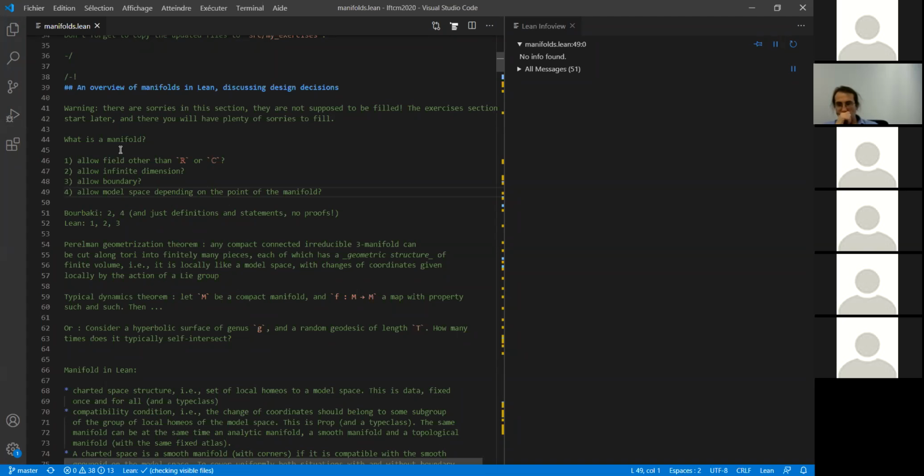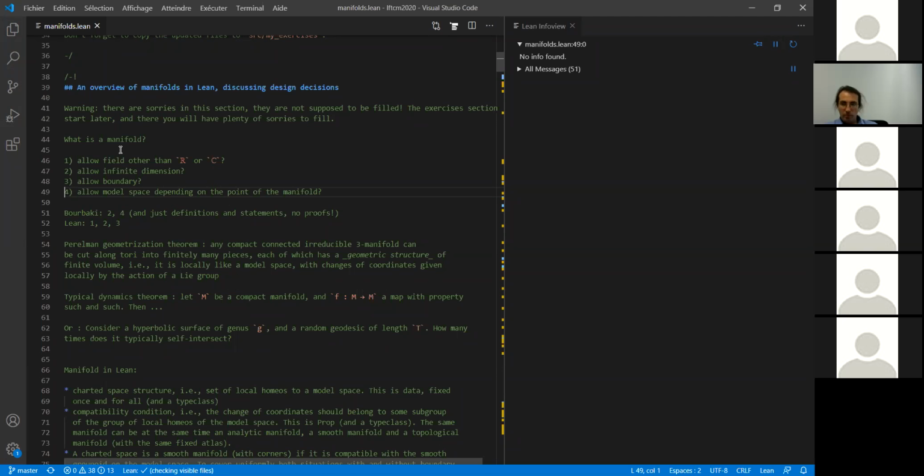For instance, I think that Bourbaki allows only R or C, but allows infinite dimension and allows model spaces depending on the point. And in Lean, in Mathlib currently, the choice is that we allow arbitrary fields, because it doesn't make any difference in the formalization. We allow infinite dimension because it doesn't make any difference. And then if you want, in theorem statements, you can add the assumption that you are finite dimensional if it makes a difference. And also we allow boundaries.